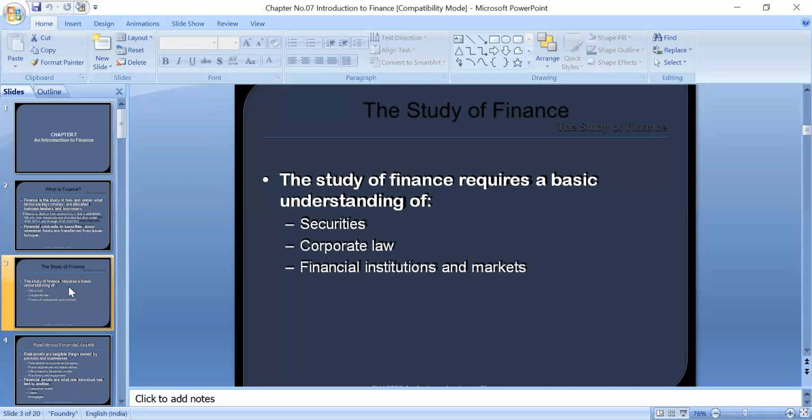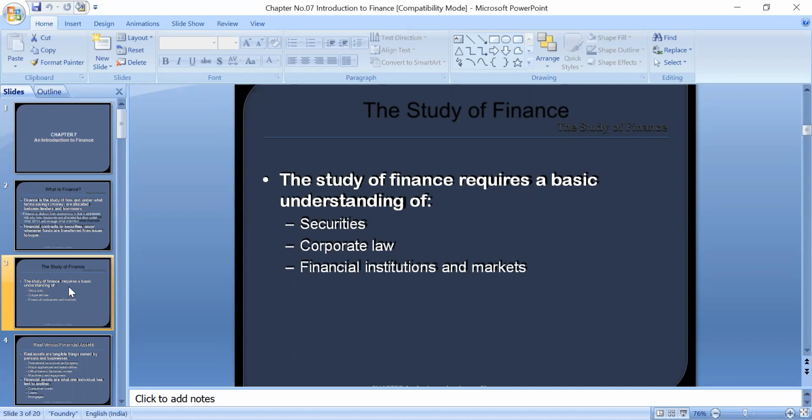The second is corporate law. Corporate law consists of the laws, rules and regulations made by the government to regulate the issue and sale of securities, for the purchase and sale of securities. For example, here in Pakistan we have the Companies Act 2017, and there is also an organization, the Securities and Exchange Commission of Pakistan, which regulates all issuing, buying, selling, and exchange of securities in Pakistan.